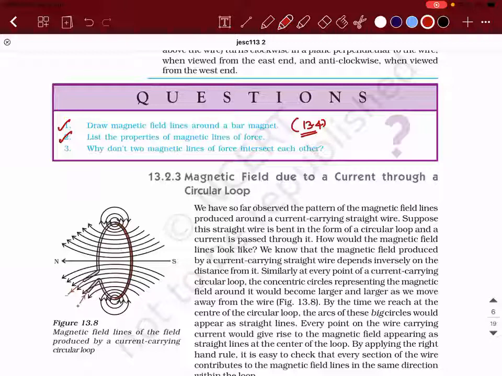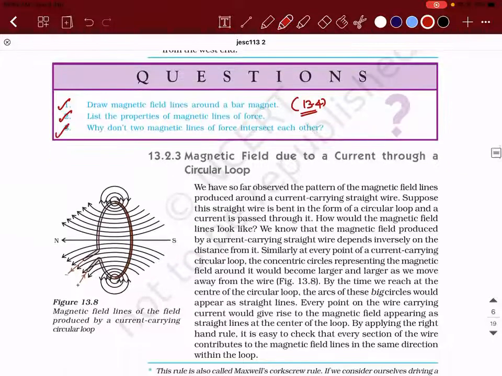Clear? Last point. Why don't two magnetic field lines of force intersect each other? It is because if they intersect, then if you place a compass at the point of intersection, the compass would point two directions of North Pole at the same time, which is not possible. So that is the answer for these three, and these three are very important questions also from an exam perspective.